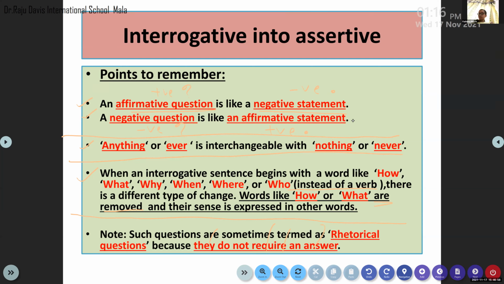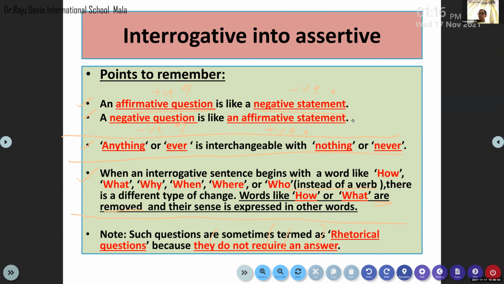Point number 2, if you see anything is used in your question, when you change it into a negative, you have to change it into nothing. To make your sentence negative, use nothing instead of anything. If in your question it is included ever, then when you change it into an assertive, ever should be changed into never. And my third point is, if your question is starting with a question word,